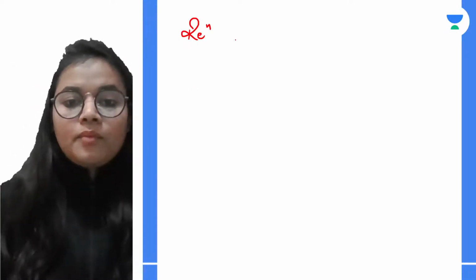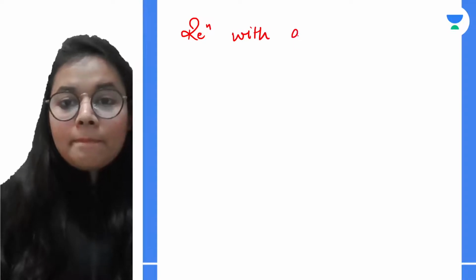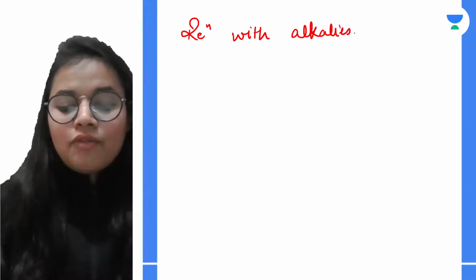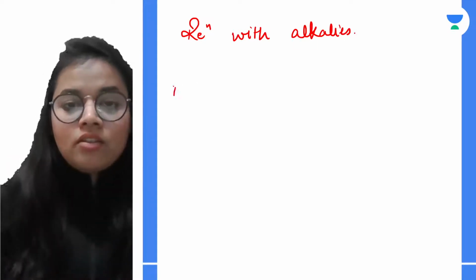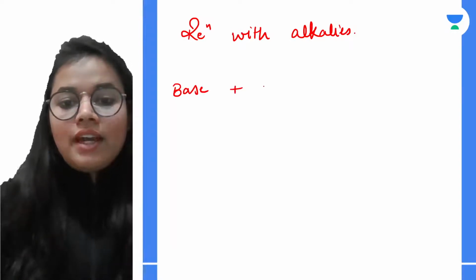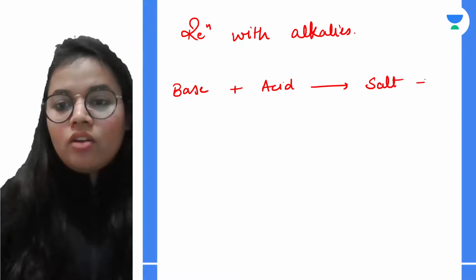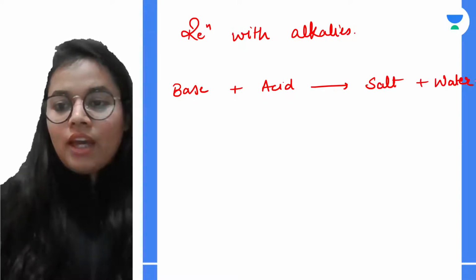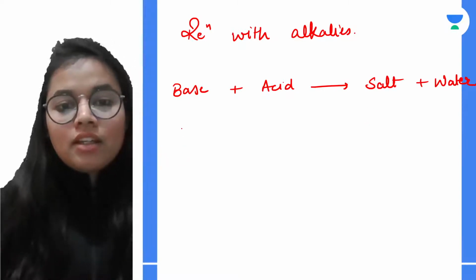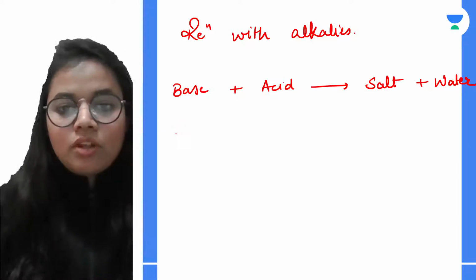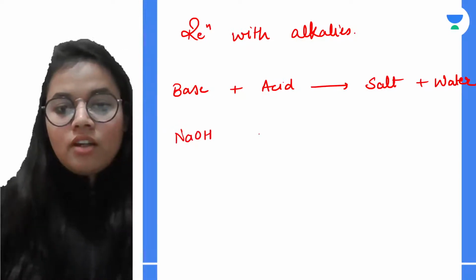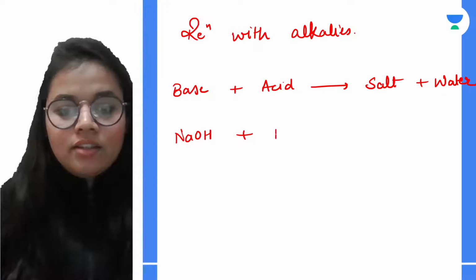Okay, next is the reaction with alkalis. So if I talk about any base or any alkali, when it reacts with acid, what do we get? We get salt and water. So same thing happens over here. We have taken, let's suppose that I'm taking sodium hydroxide. My acid is nitric acid.